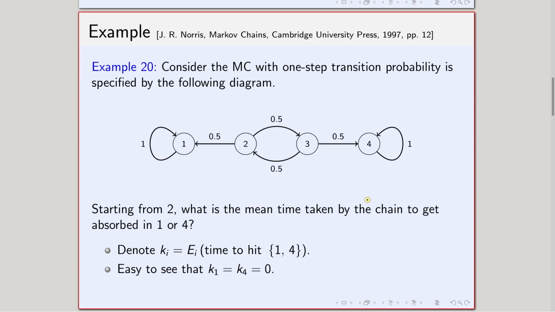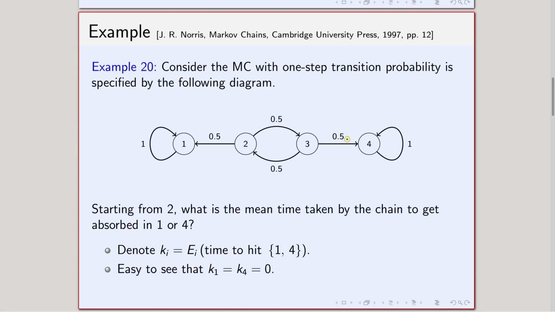So, this is one of the examples that we have already discussed, and in this case basically we have 4 states. From 1 I can only go to 1 in one step. So, from 1 I will be in 1 always, and from 4 also in one step I can go to 4 itself, so the chain will remain in 4 forever. From 2 there are two possibilities: in one step I can go to 3, or in one step I can go to 4, both with half probabilities. And from 3 the scenario is the same: from 3 I can go to 4 or go to 2 in one step, and the one-step transition probabilities from 3 are half and half respectively. Okay.